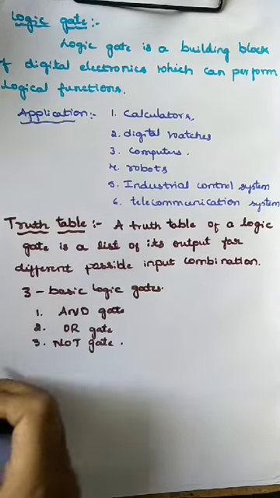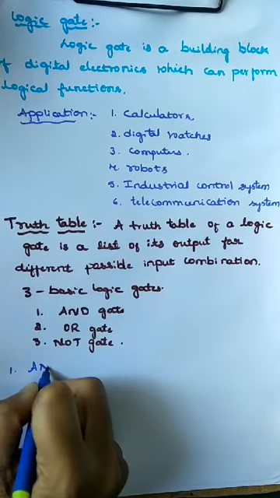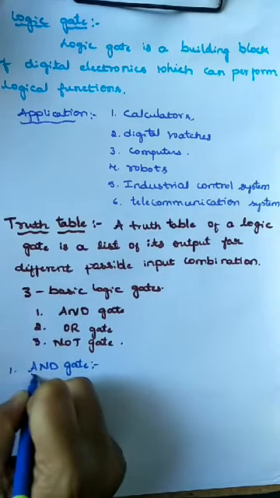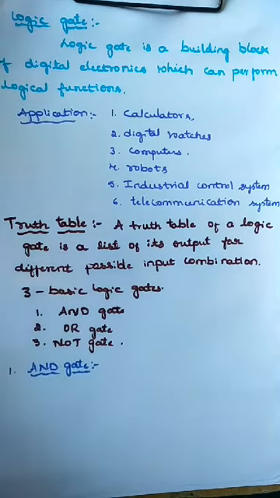The first one is here AND gate. A logic gate which gives high output only when all inputs are high is called AND gate.